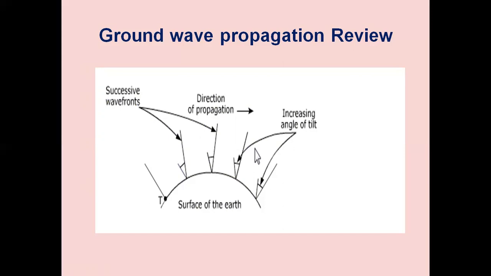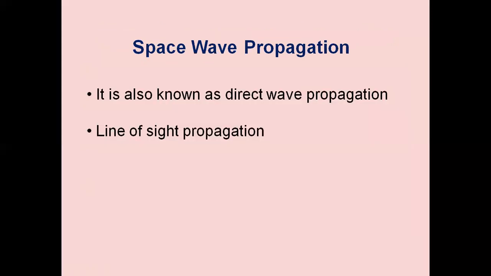If the receiving antenna is placed at this point, the voltage induced in the receiving antenna is given by the formula 120π ht hr / λd, where 120π is the characteristic impedance of free space, ht is the effective height of the transmitting antenna, hr is the effective height of the receiving antenna, I is the antenna current, d is the distance from the transmitting antenna, and λ is the wavelength. By making use of that expression, we can know the field strength and the voltage calculation.